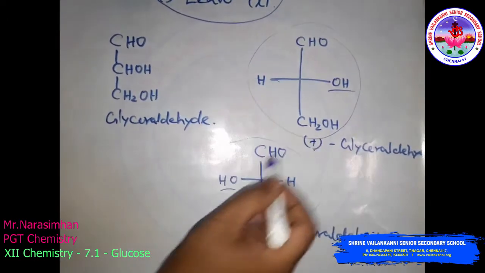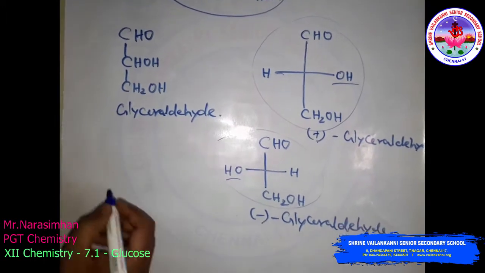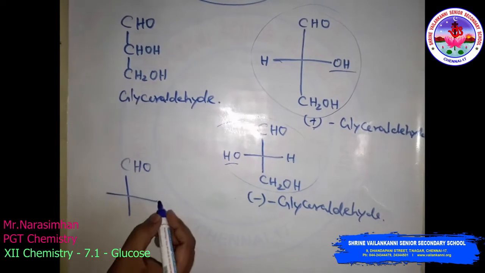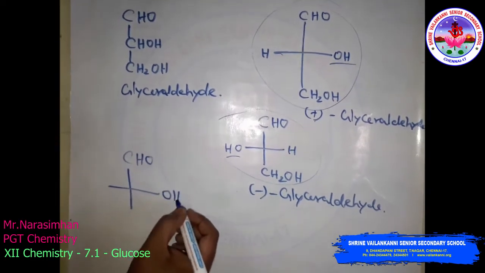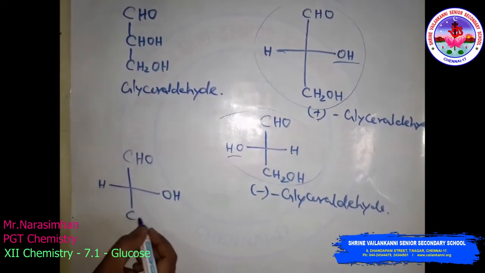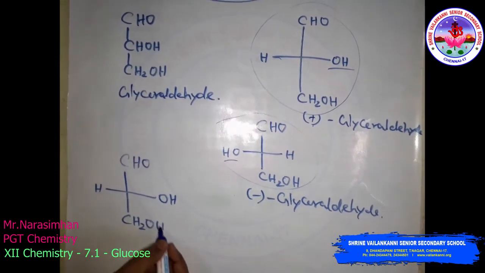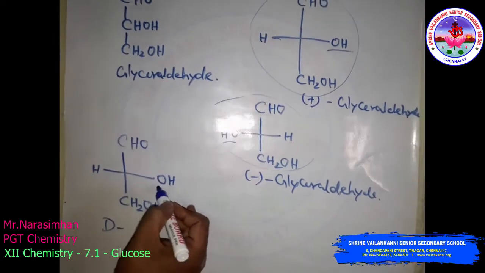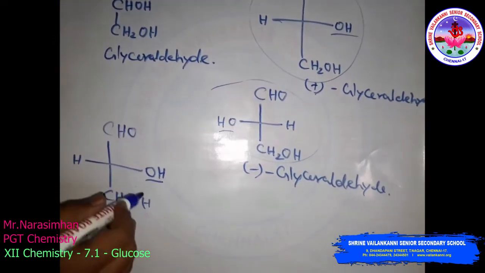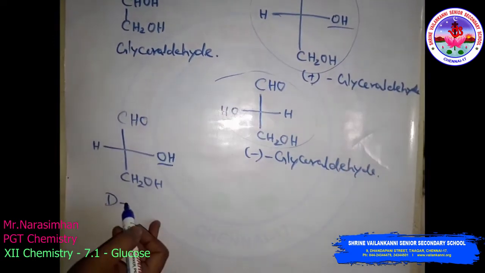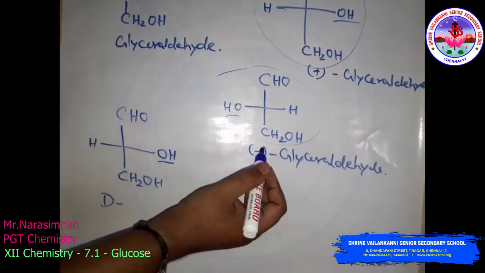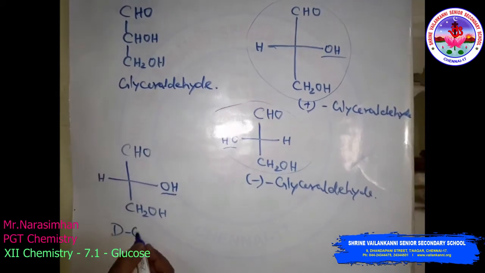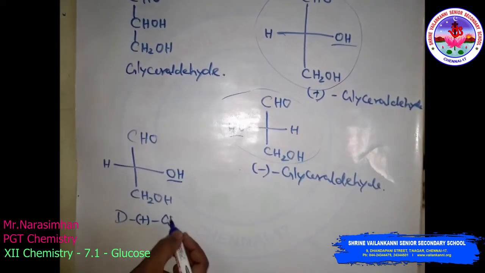For example, this CHO, that same compound, this we can tell is D because the OH group is present on the right hand side. So we have already seen here D plus glyceraldehyde.